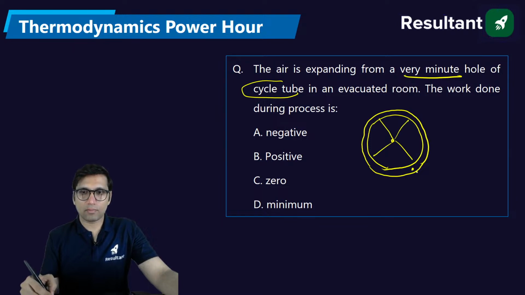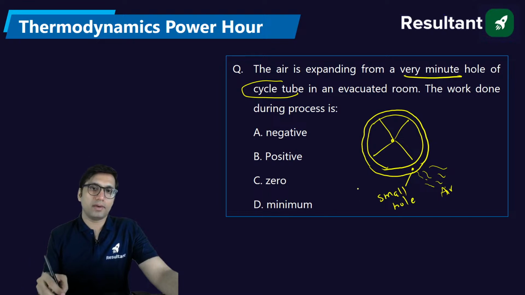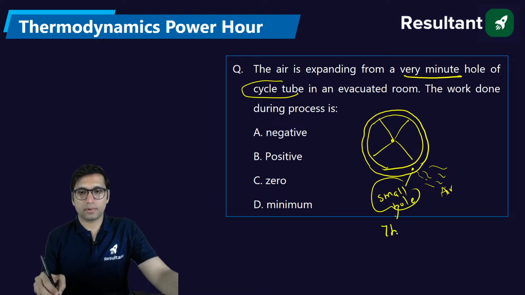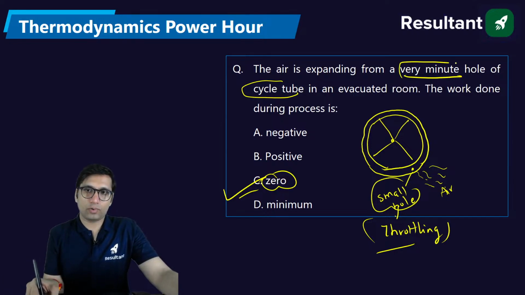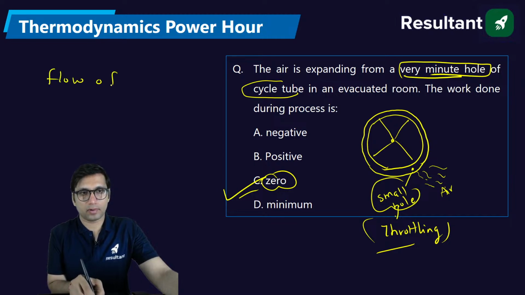Because it's a very small hole and the air is passing through this hole, this process will be called a throttling process. For this throttling process, we all know the work done will be 0. An example of throttling is a minute hole, flow of fluid through a small aperture.